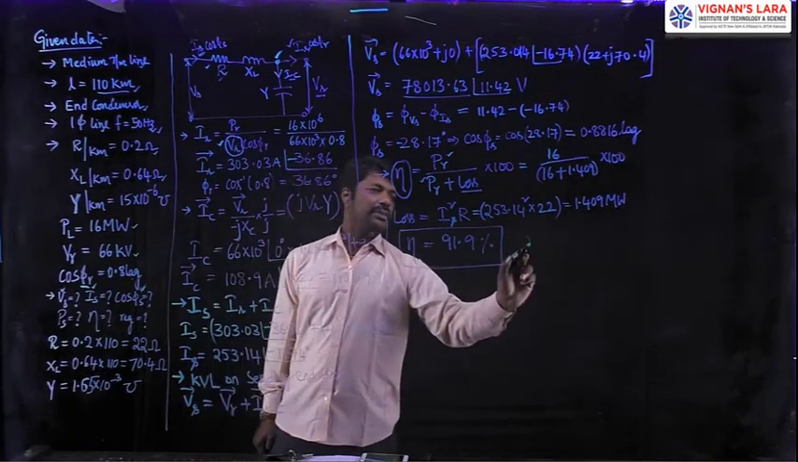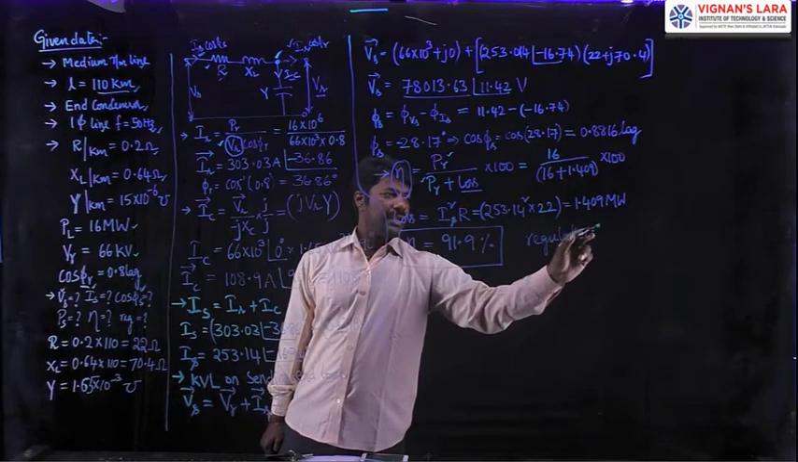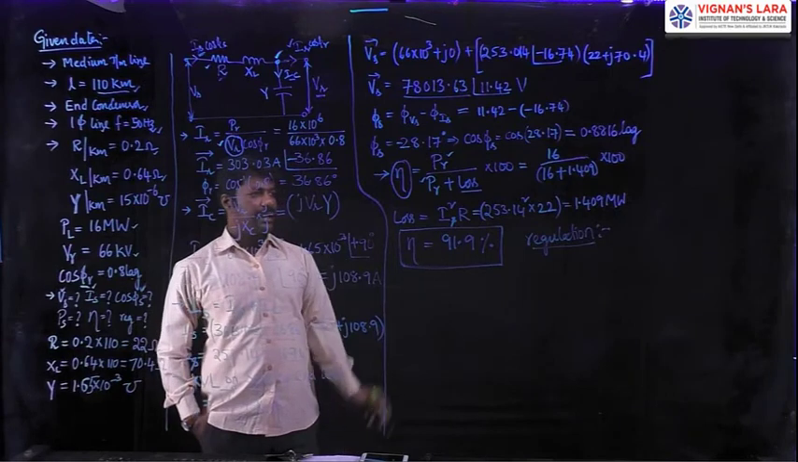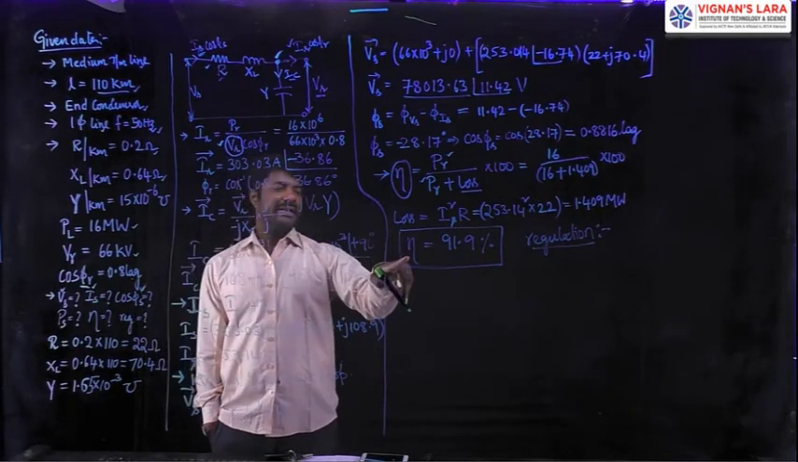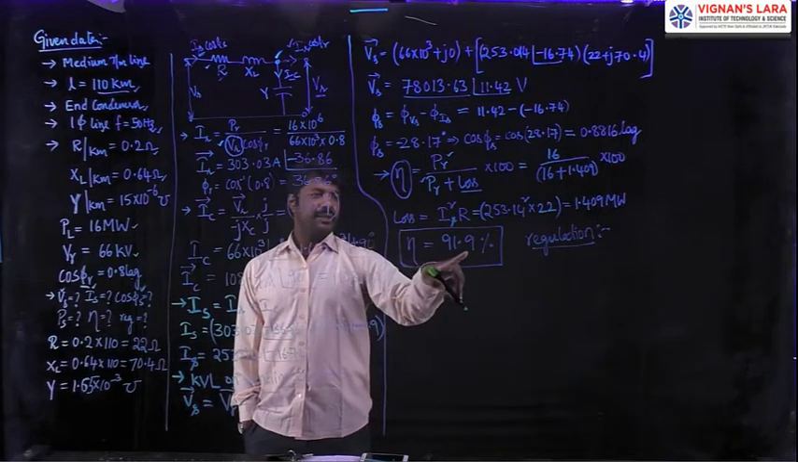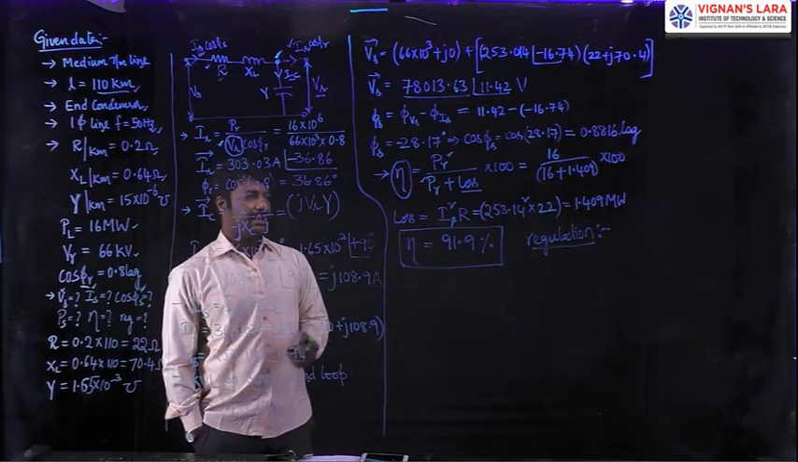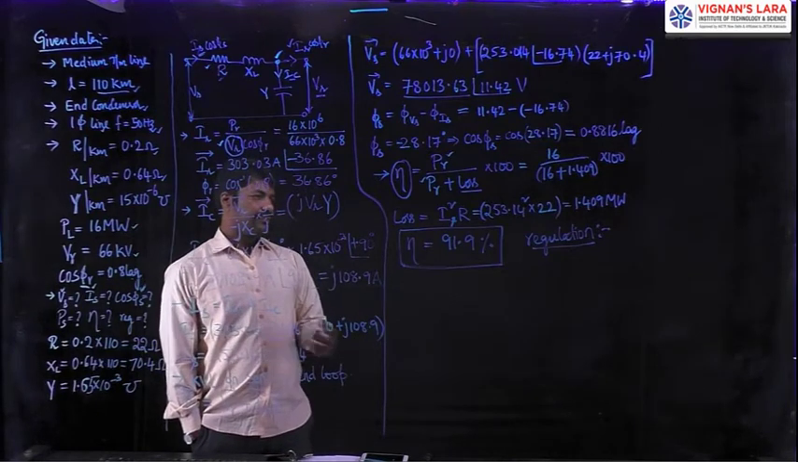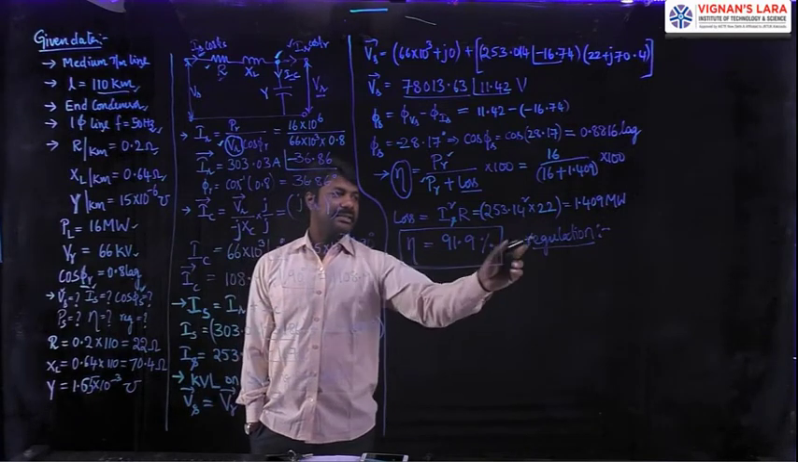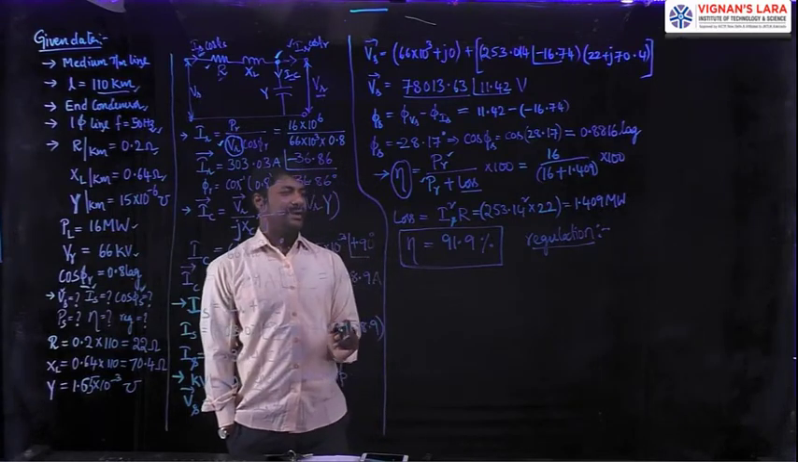Then how to find out this regulation? The regulation plays a major role in deciding the voltage deviations. Let me recall, the efficiency should be 100% and the regulation should be 0%. As this efficiency is 91.9%, it is nearer to 100, therefore the system is a better system. Further, we can judge this system to be better by calculating this regulation also. Then let us see how to calculate this regulation.